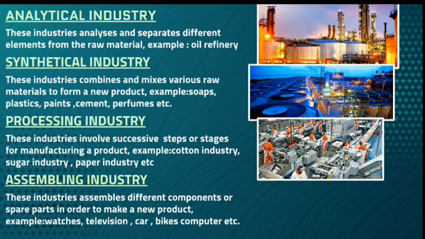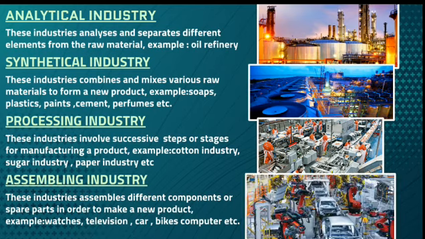Then we have this processing industry. Process itself will tell you what it is. It is nothing but stages or steps. So these industries involve successive steps or stages for manufacturing a product. Example, cotton. Cotton goes through different processes and then textile is manufactured. Sugar. So sugar cane goes through different processes and then sugar is produced. So also the paper. So all these are industries wherein successive steps or stages are involved in order to manufacture one single product.